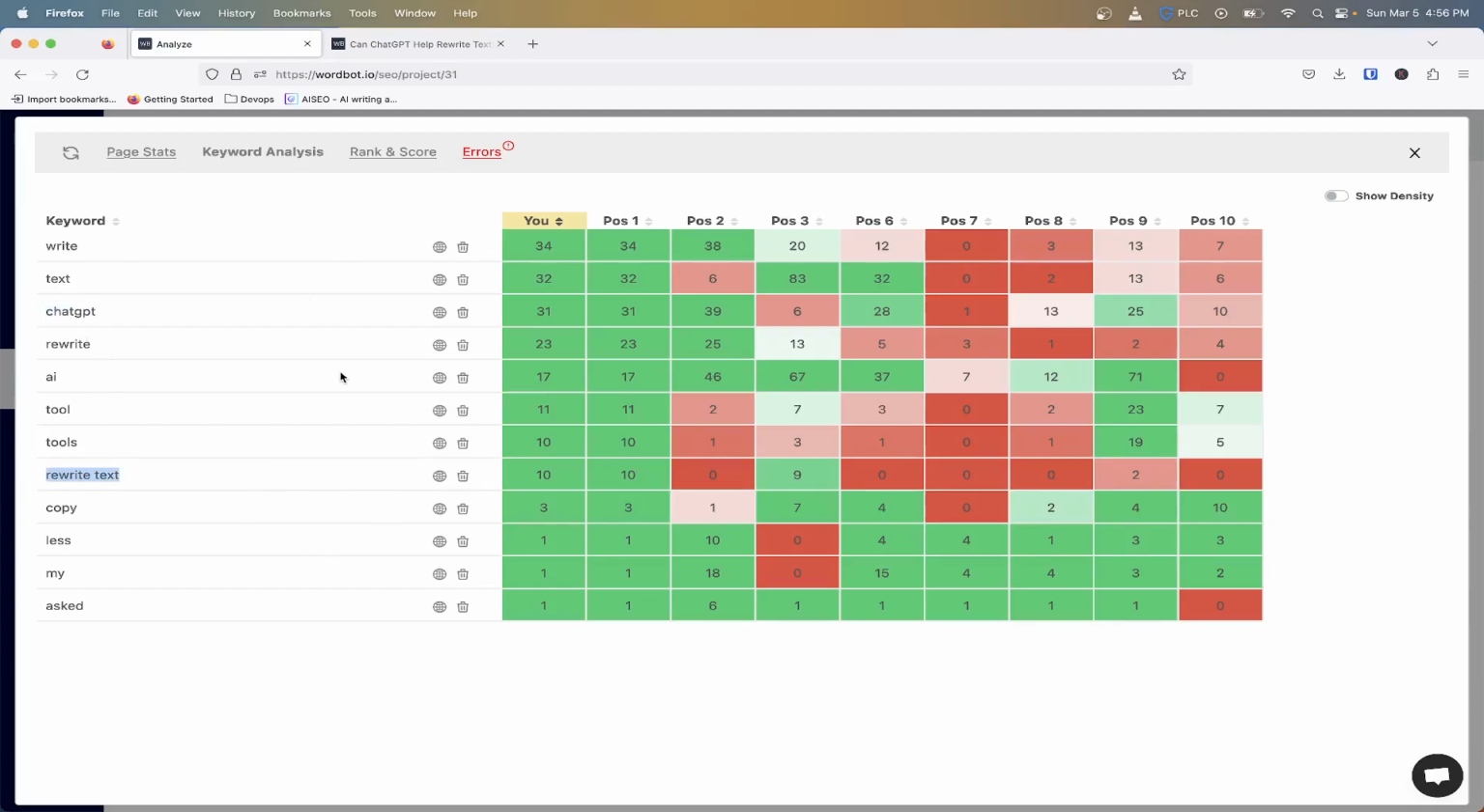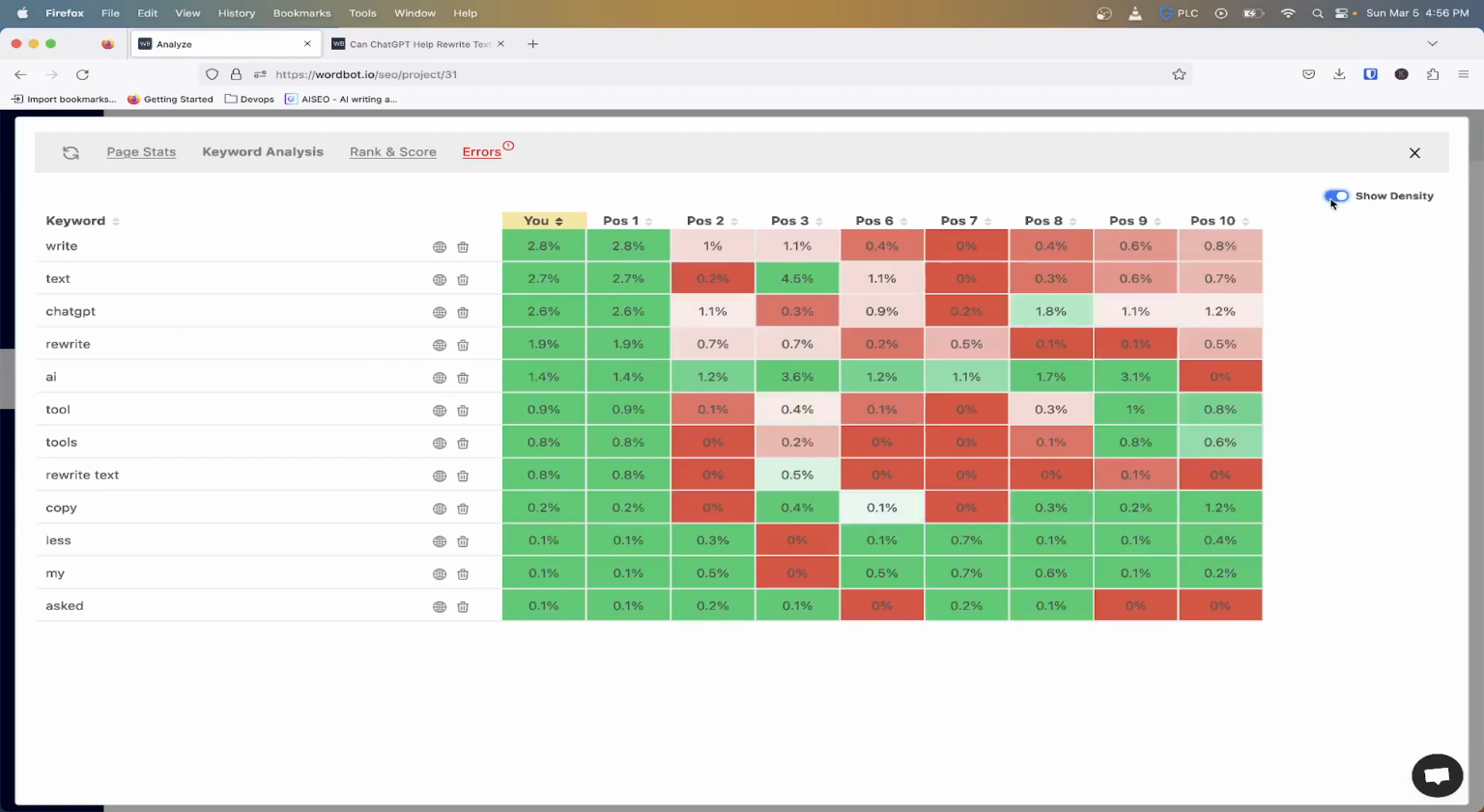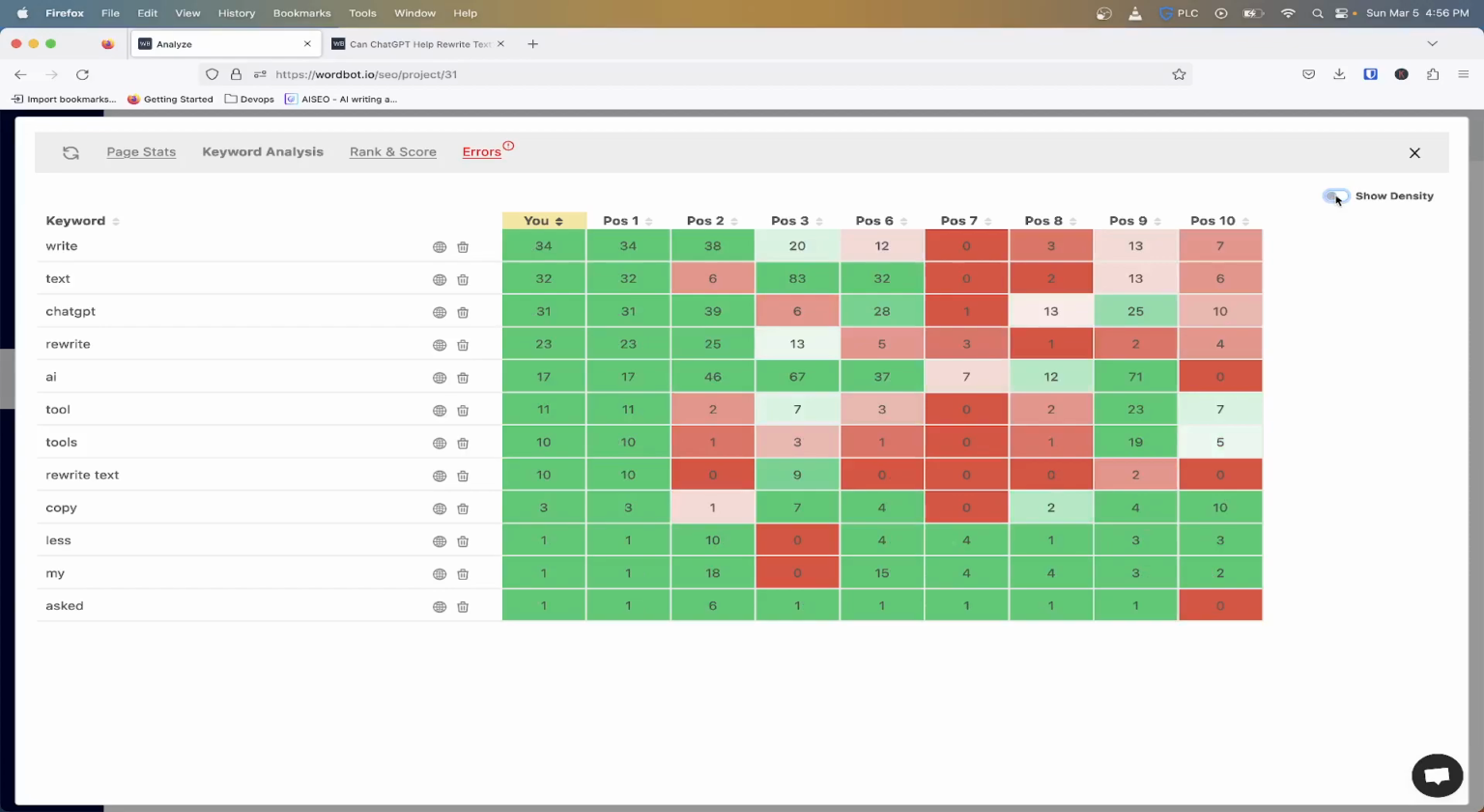So the great thing about Wordbot is we actually scour through all the top 10 results and do an analysis on how often they are using these particular words across all 10 different sites. And then we do a little heat map here, and you can see the density in terms of how much that is being used in regards to that particular article. So now I was like, okay, now I can get to work.